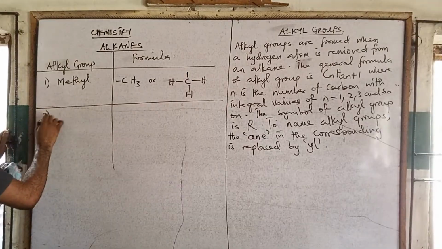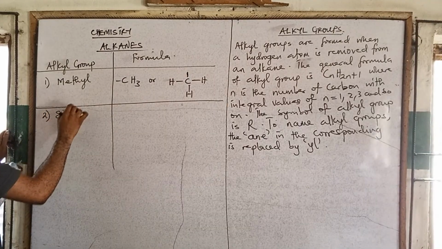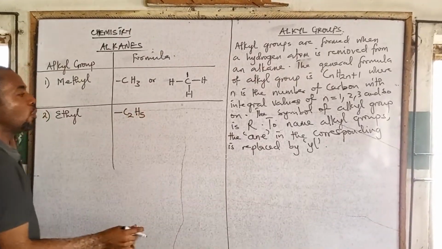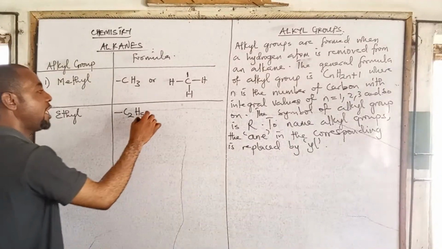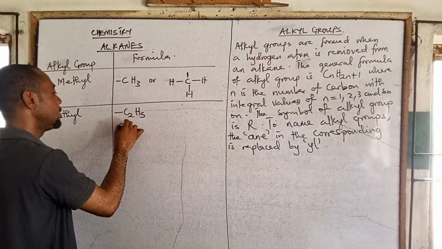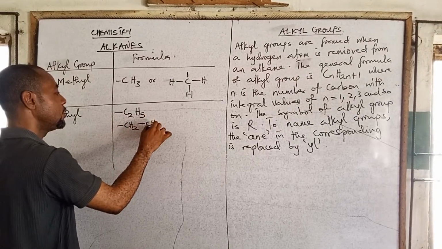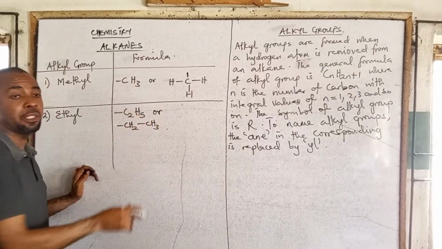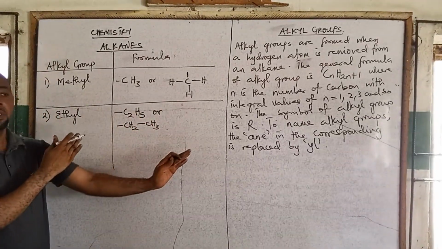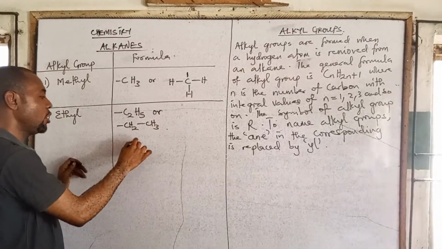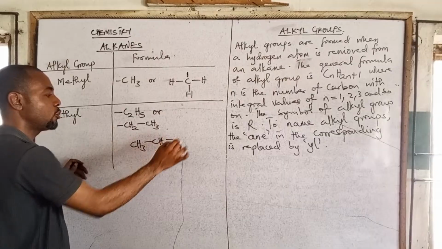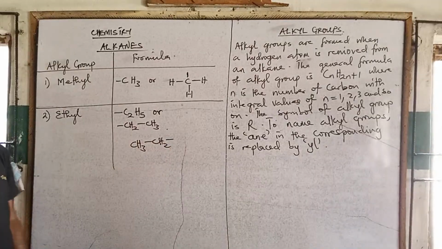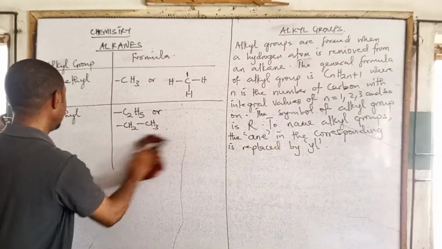Now we have another one, which is the word ethyl. Ethyl is like this, which I can expand. If I expand it, I can write it as CH2 to CH3, right? So if it is not in this form, it can be in this form. Remember, you can still turn this, forming the mirror image of this. You have CH3 to CH2. Do you agree? I hope you know this is this now. So that's ethyl.